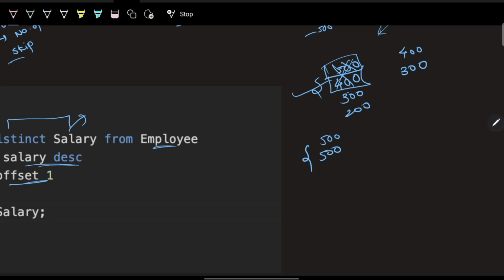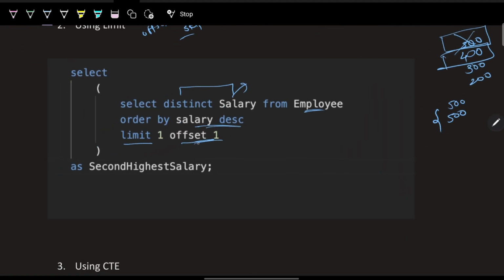It means that in my output I will get only one row for sure. For example, my limit 1 is telling me to take the 500 as output, but what is the offset? Offset is 1. So I will say skip this row and take the next row, that is 400. So ultimately I will get the second highest salary using the limit and offset, and that's what I am returning as the second highest salary.